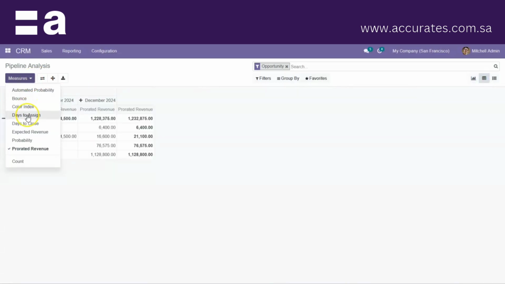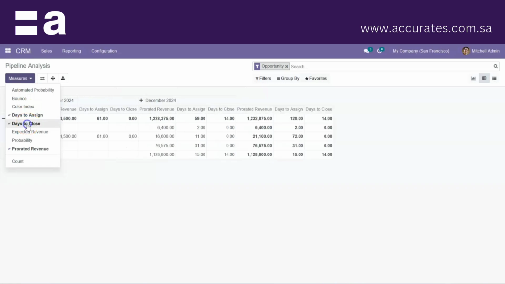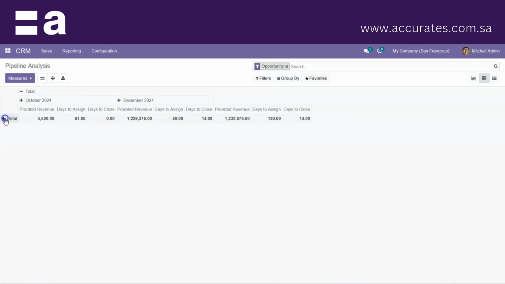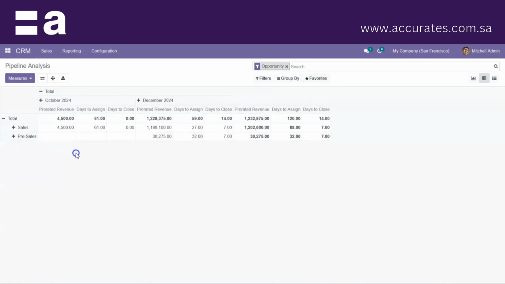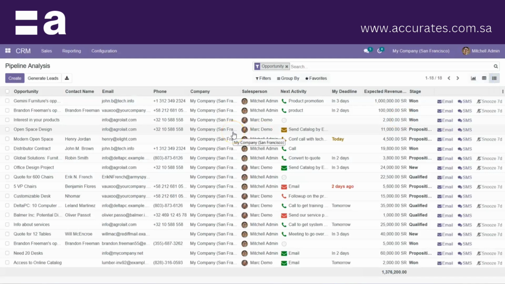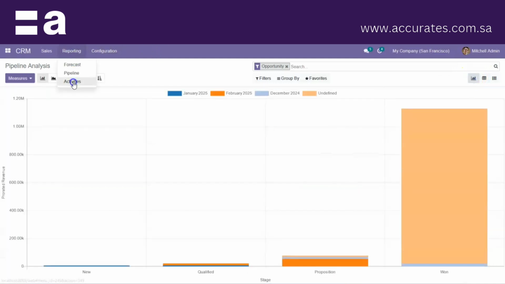If you want more details, you can add them here depending upon the requirement. This is the pipeline analysis using the pivot, and this is the list view, where the opportunities can be seen.